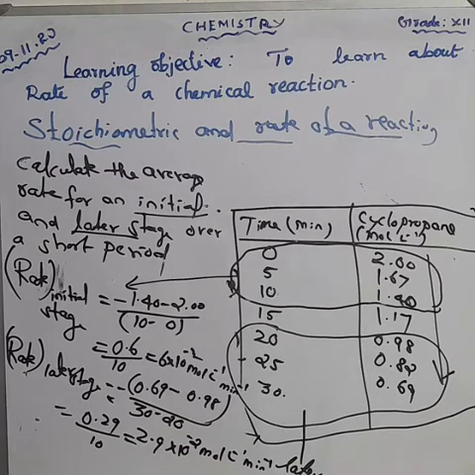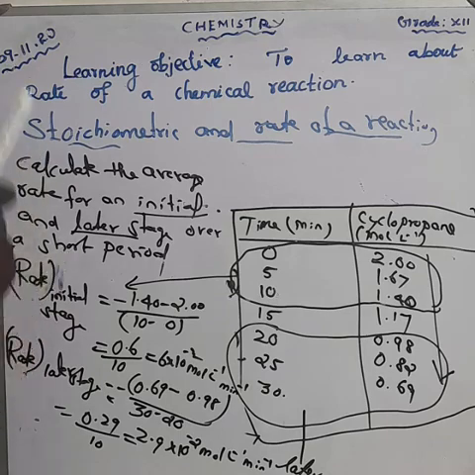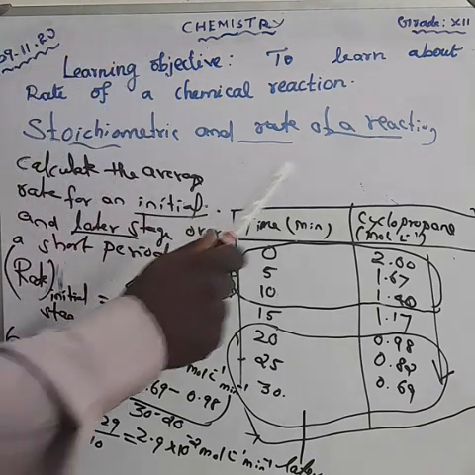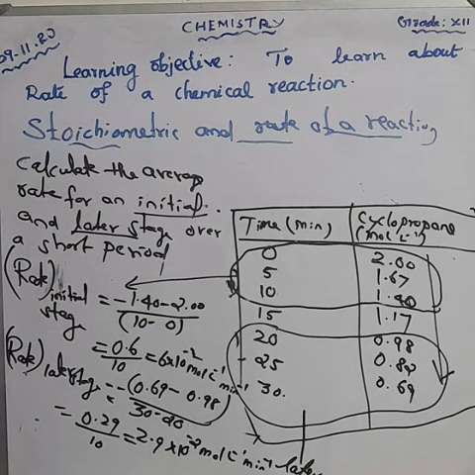Okay, from the above calculation, we have to know that the rate decreases with the time as the reaction proceeds.